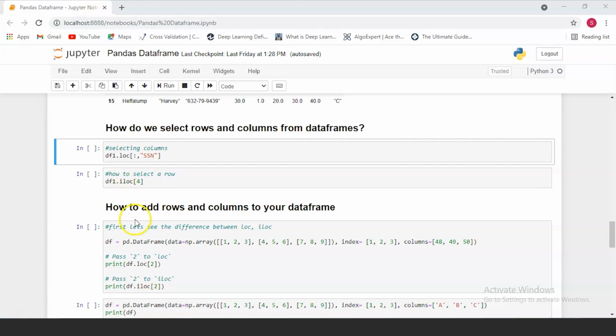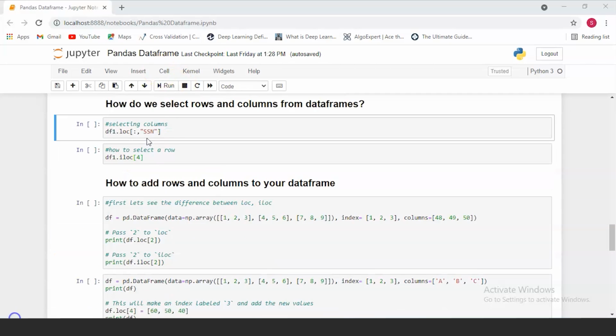The loc function will work on labels, which means if you give loc SSN as given here, it will look for the value of SSN in your data frame. It'll specifically look for the index or the column or the row which is labeled SSN. iloc will work on positions. That means if you give iloc 4, it'll look for values of your data frame that are at position 4. Now let's run these two and see how they differ.